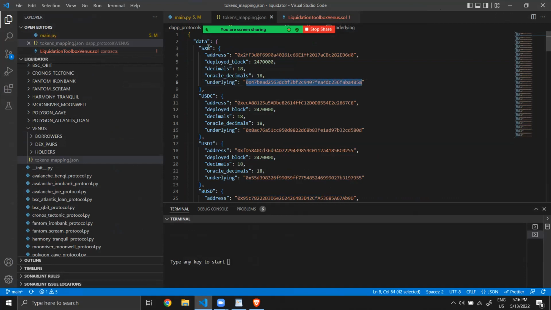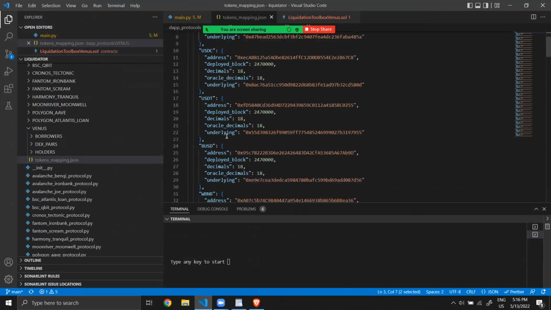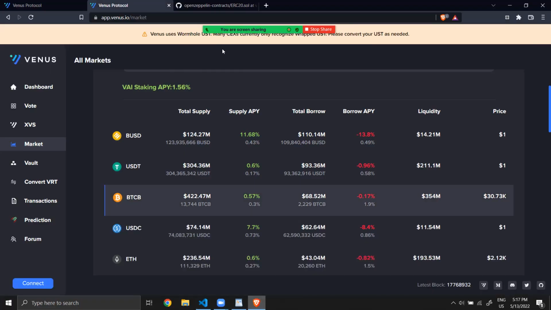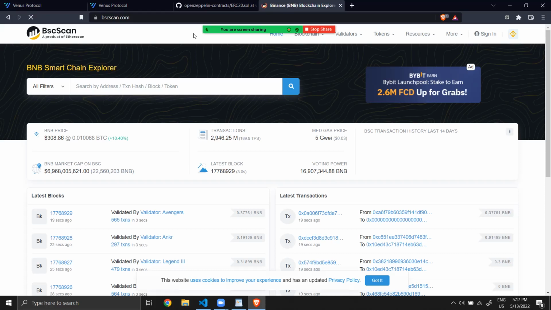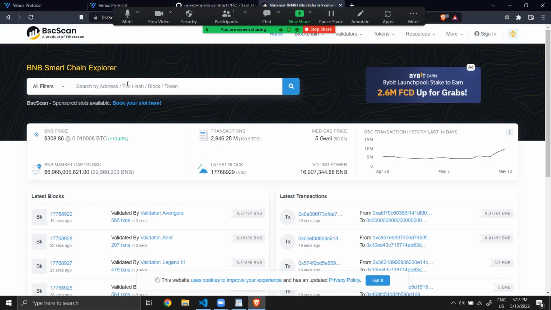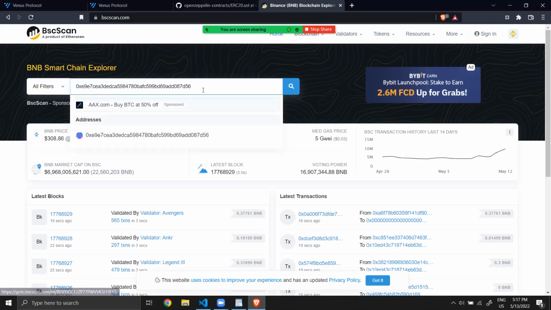Here, these are all the tokens available on Venus. This is, for example, the address of the token SXP. But let's see BUSD because we saw it before. You take that address and you go on BSCScan, and I'm doing everything not in the correct order, so it's a catastrophe.